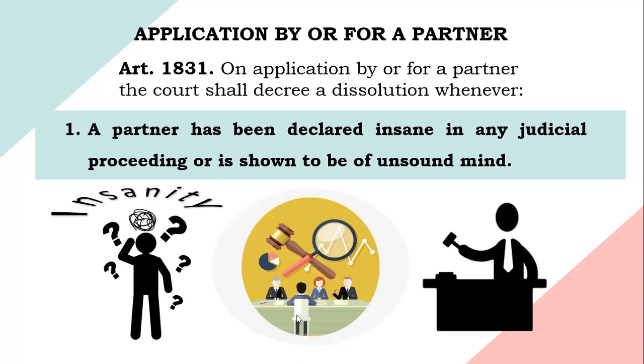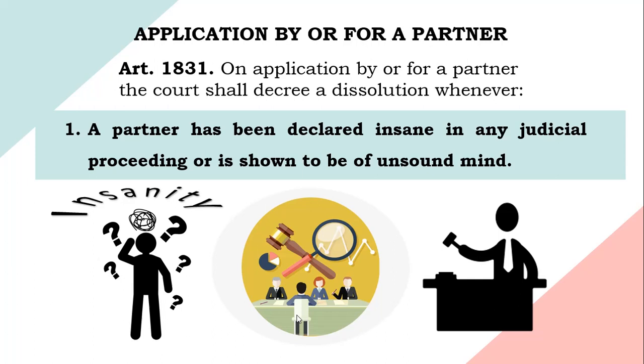So when insanity is the ground, the insanity has to be previously declared judicially, or if not, the insanity must be duly proven and such insanity must materially affect the capacity of a partner to perform his contractual duties. This is because insanity will make a person incapacitated to enter into a contract like a contract of partnership. And also, it will affect the capacity of a partner to perform his contractual duties.